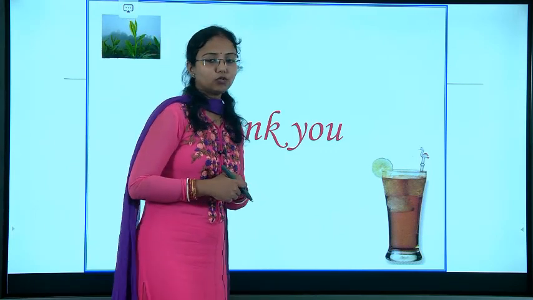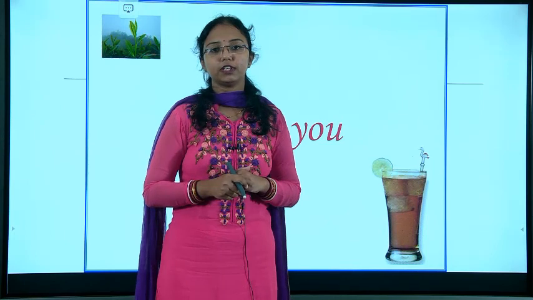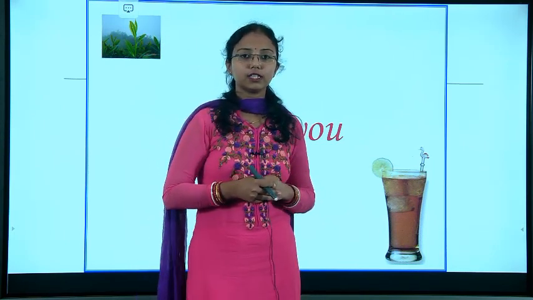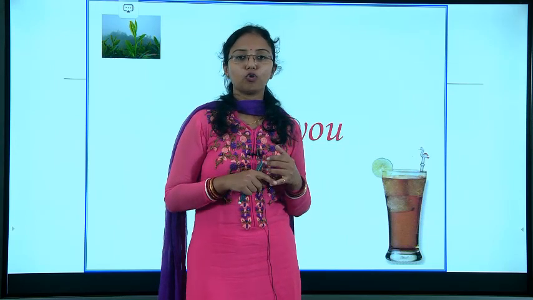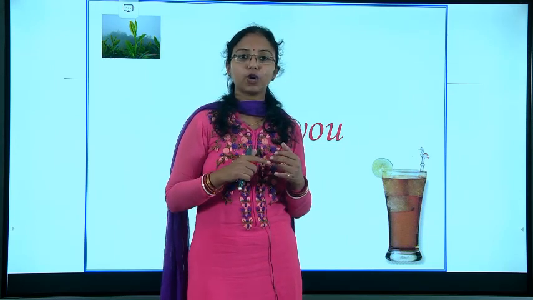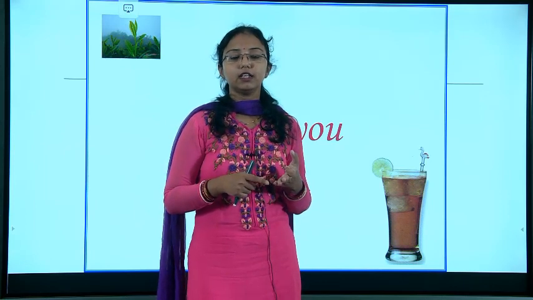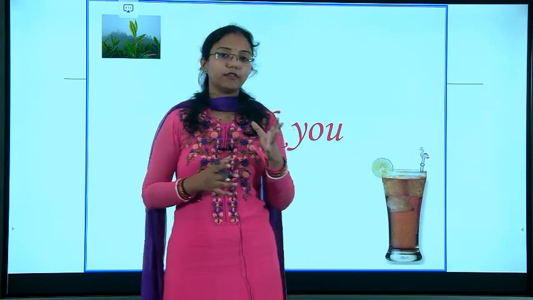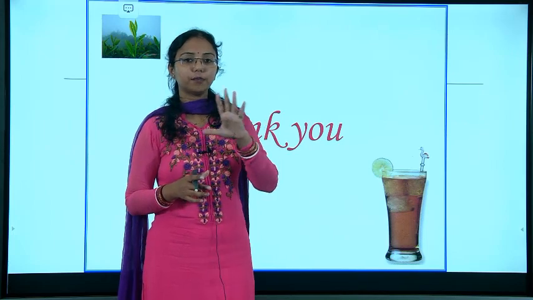Now, thank you. I will just summarize the coconut topic first and then I would like to give you today's assignment. First, we saw that from coconut water, we can make 4 or 5 products. Your assignment will be related to this summary. First, you have to make the flow sheet for different products.